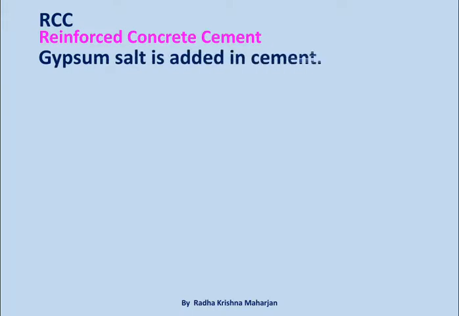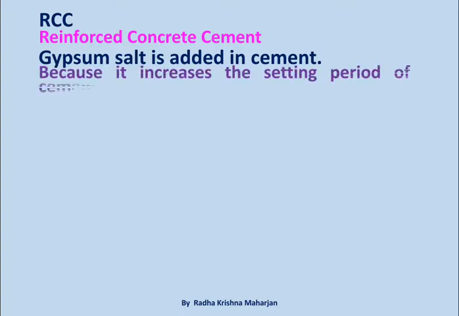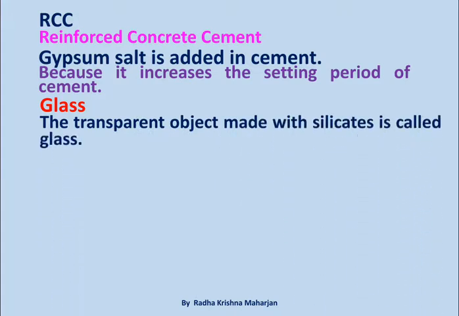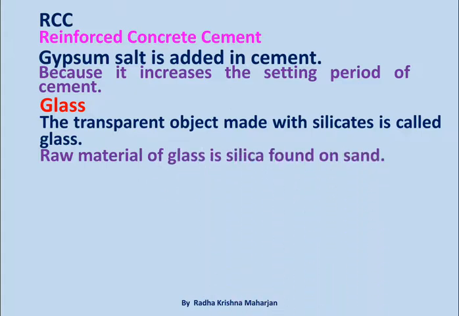Gypsum salt is added in cement because it increases the setting period of cement. Glass. The transparent object made with silicates is called glass. Raw material of glass is silica found in sand.